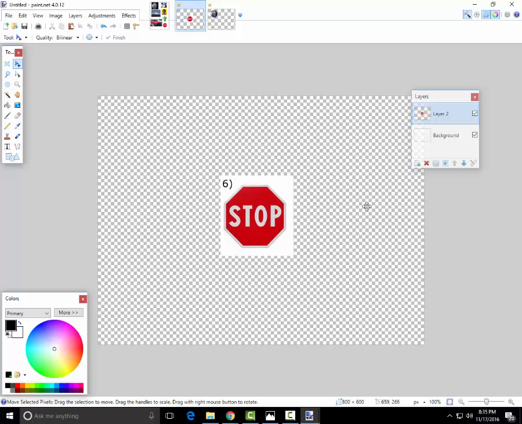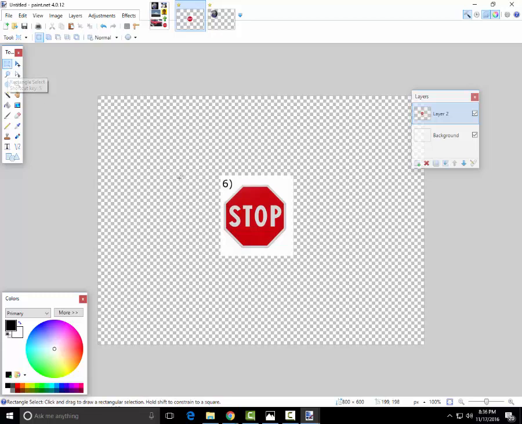Now the circle really won't work here. So what we want to do now is use what is known as the magic wand tool. The magic wand tool will allow us to select all of one color, and then we can remove it. We want to remove all of the white on the outside here and just leave the stop sign. But what we want to do first is get rid of the 6 here, so that when we do select the white, only the stop sign remains.